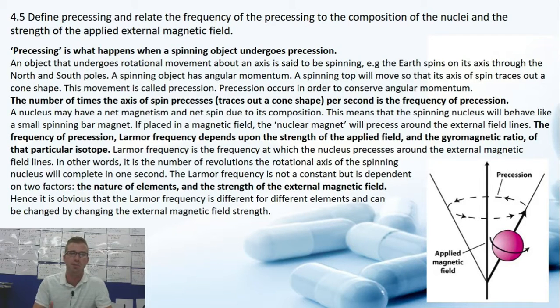So the frequency of precession, the Larmor frequency, depends upon the strength of the applied magnetic field, which we just discussed, and the gyromagnetic ratio of that particular isotope. So the Larmor frequency is the frequency at which the nucleus precesses around an external magnetic field line. In other words, the number of revolutions the rotational axis of the spinning nucleus will complete in 1 second. So the Larmor frequency is not a constant, but is dependent on two factors: the nature of the elements and the strength of the external magnetic field.